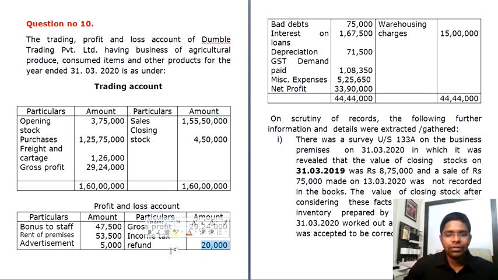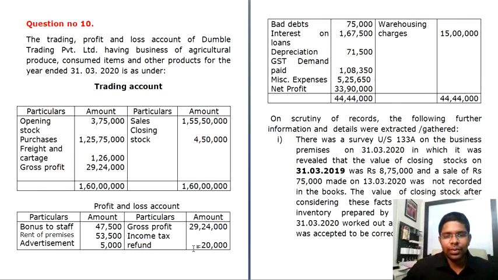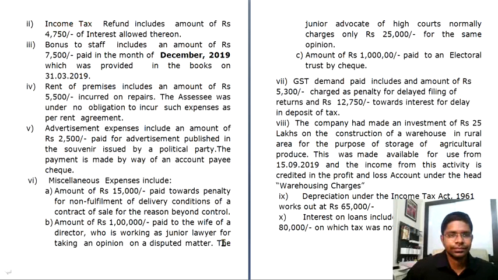However, the interest on income tax refund is considered as income, but it will not be treated as income under PGBP. That will be considered under income from other sources. So out of the total refund, keeping aside the 4,750 interest part, the remaining amount will not be considered as income. However, the interest part will be considered as income under other sources.